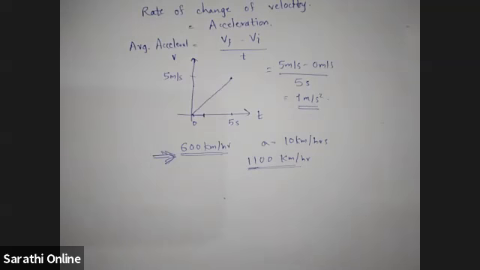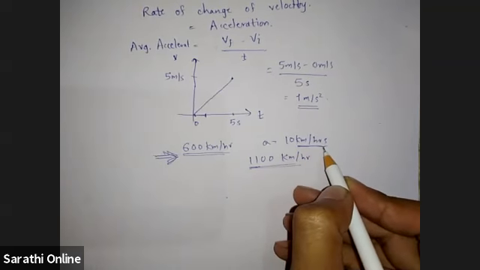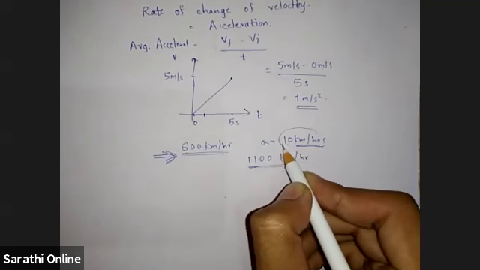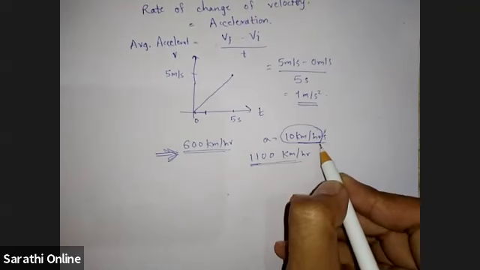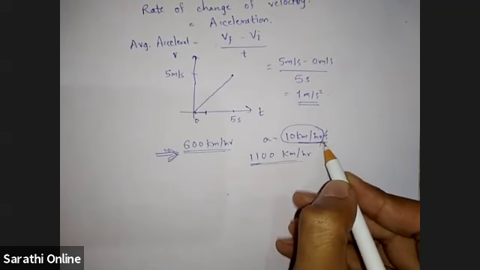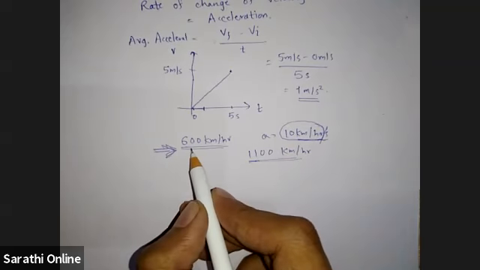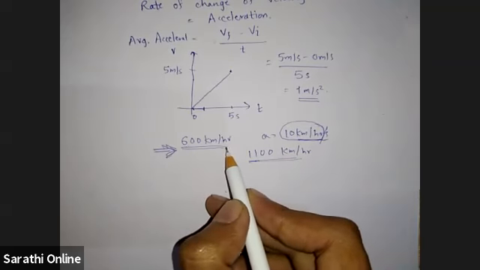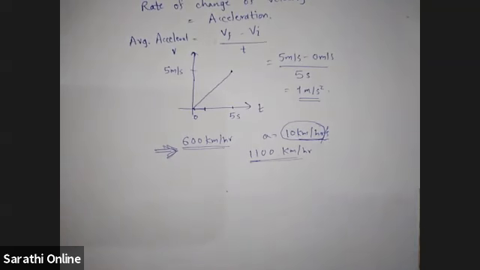So in this question, you need to understand the meaning of this unit. Kilometer per hour per second means per second the velocity is increasing by 10 kilometer per hour. So this is now very easy. We just have to increase the velocity by 500 kilometer per hour. So how many seconds will it take? 50 seconds.